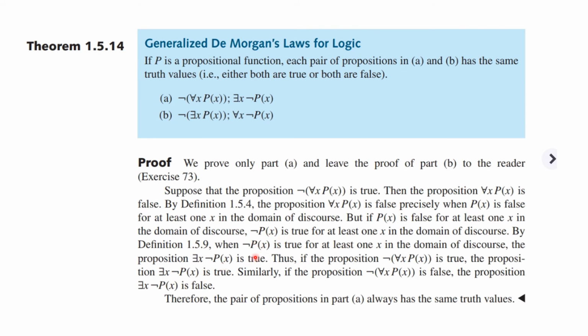So when not P of x is true for at least one x, then there exists an x such that not P of x is true. Thus, this is true. The proposition then is true. Similarly, we could go through the argument for it being false, and we could prove that. This is the generalization of De Morgan's law for quantified logic statements.